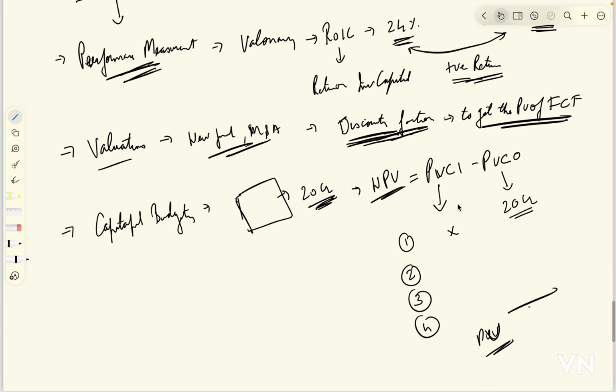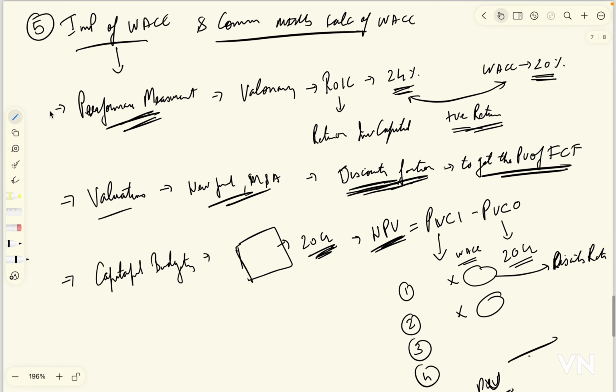Now, how is WACC important? WACC is used here as a discounting rate, where the inflows are discounted and brought back to their present value to get the net present value of the investment. There are other importances as well, but these are the most common importances of the calculation of WACC.